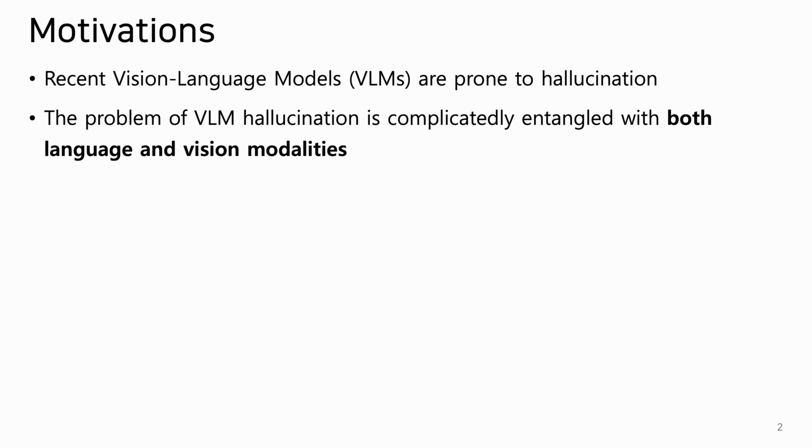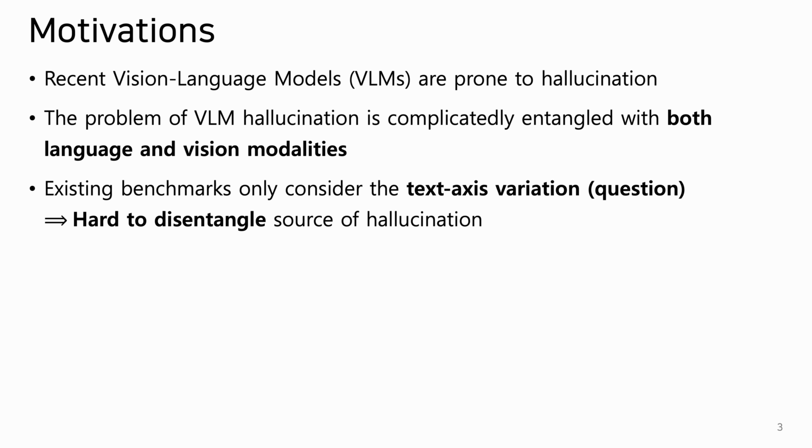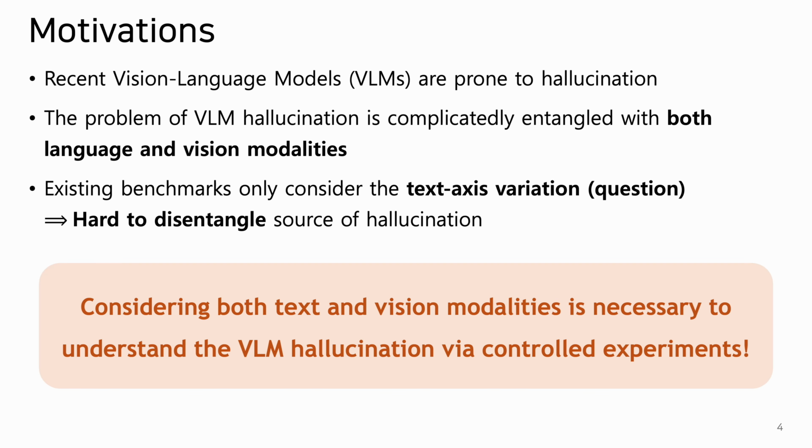While current VLMs demonstrate impressive capabilities across various tasks, they often suffer from hallucinations. This issue is challenging because it involves a complex interplay between both language and vision modalities. Existing benchmarks for evaluating VLM hallucination only focus on variations along the text axis, such as different types of questions. However, focusing solely on text variations is insufficient for disentangling and identifying the true source of hallucinations. So, it is necessary to consider both text and vision modalities to understand VLM hallucination via modality-wise controlled experiments.